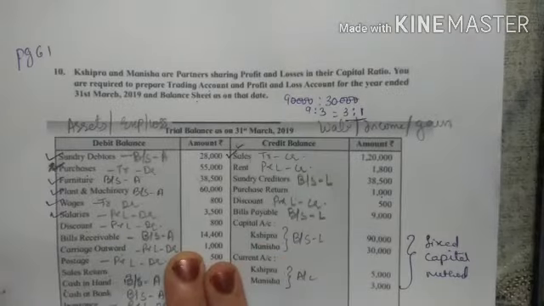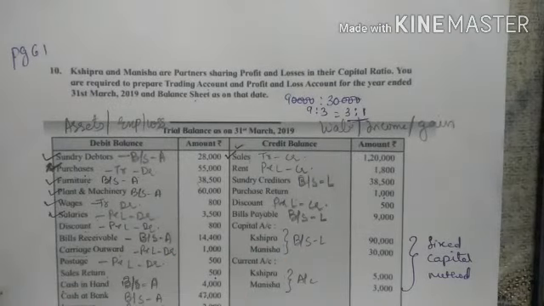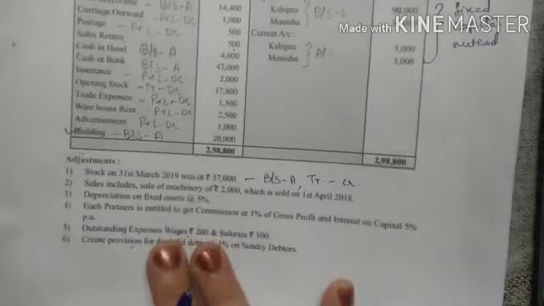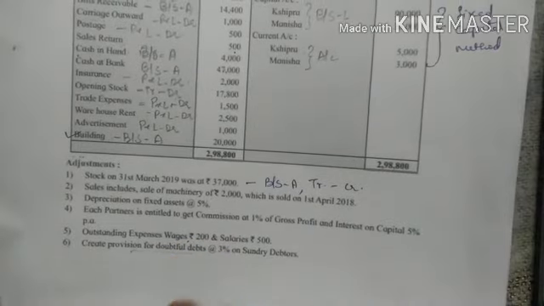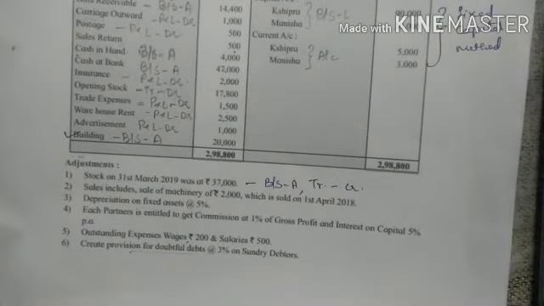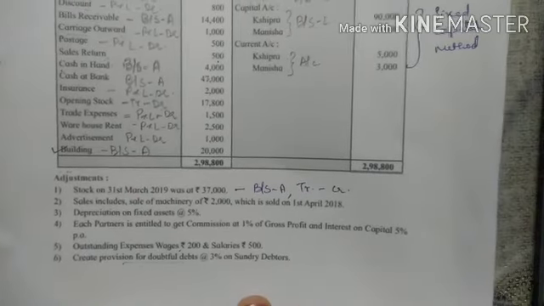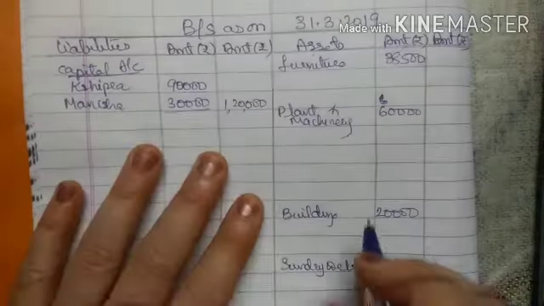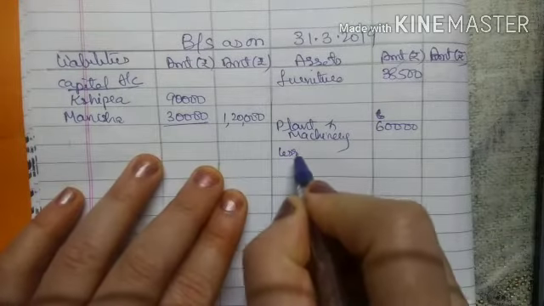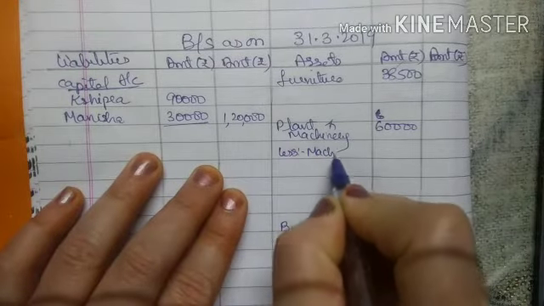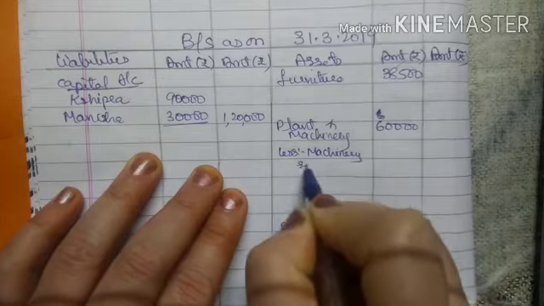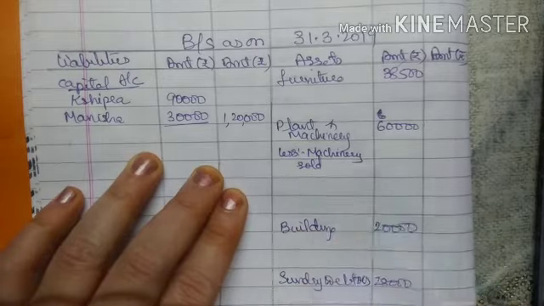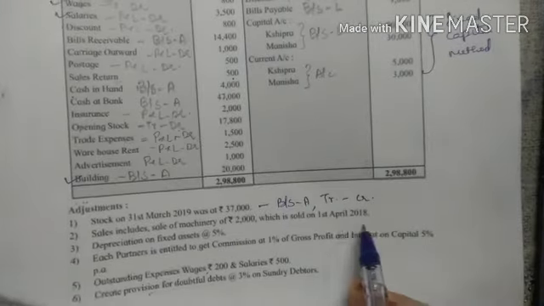Now this is the first effect. Whichever items are in the trial balance, they will be transferred only one time in any one of the accounts. But whichever items are in the adjustment, you have to give two effects. So first effect you have deducted from sales, and the second effect in the balance sheet asset side, less machinery sold. And see here the date is given that it is sold on 1st April 2018.